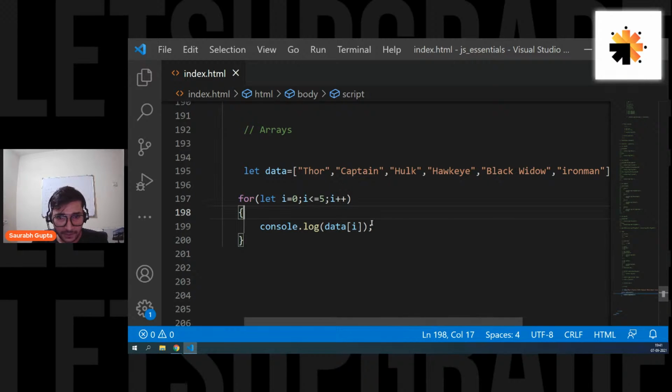Arshat, what is your doubt, buddy? How do we store user input? Tomorrow I'm going to tell you. Tomorrow we'll see how to take user input. Don't worry. Tomorrow we will see how to take user input. Don't worry about it. Okay. So guys, are we cleared?